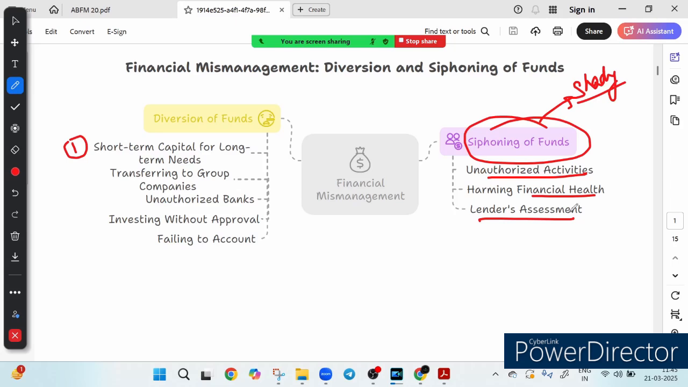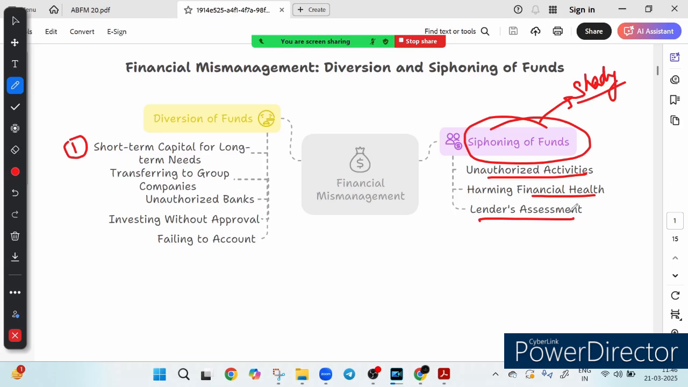Under siphoning of fund, things get shady. Funds go into unauthorized activity, the company's financial health takes a hit, and even lender assessment gets manipulated. And just like that, investors and banks suffer massive loss while the culprit walks away free. So understand the difference between diversion and siphoning.